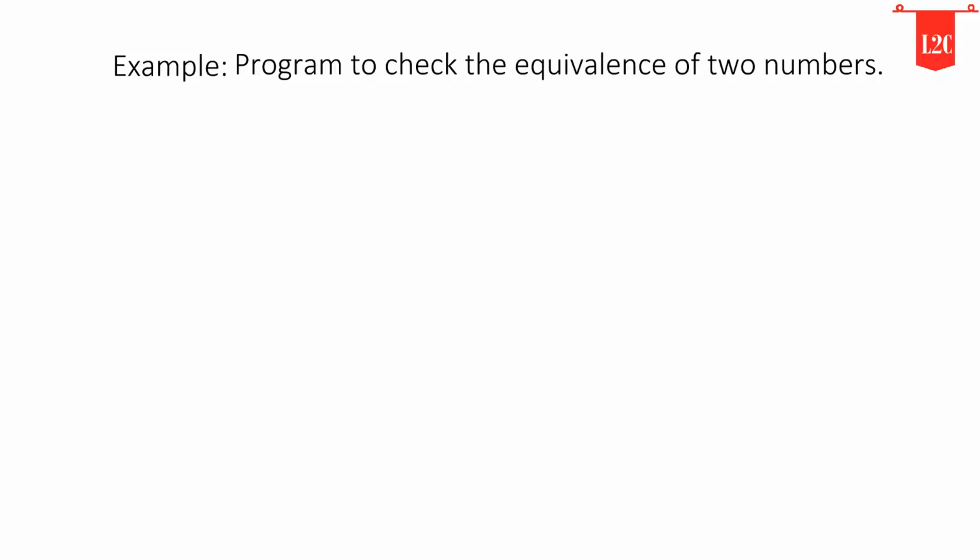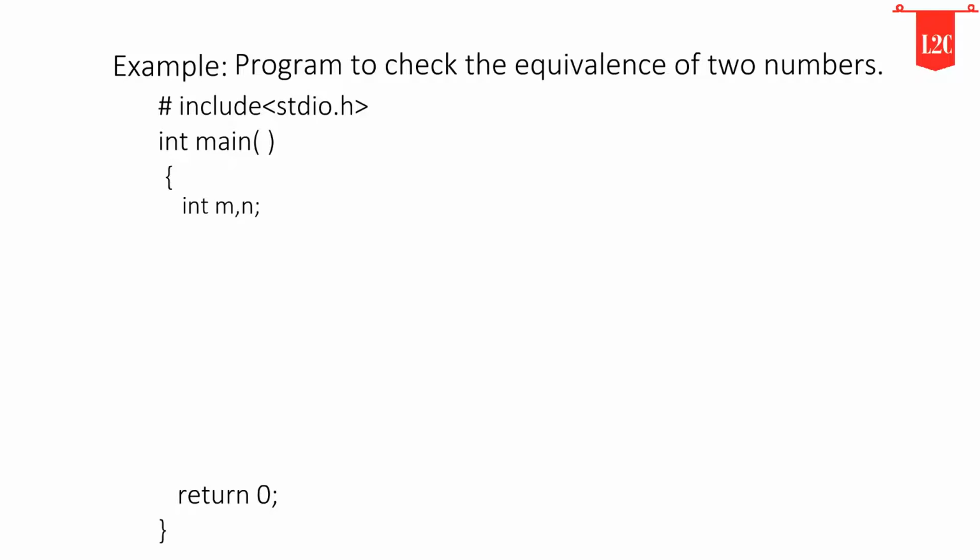Now we will write one program to better understand the simple if statement. Here we are writing a program to check the equivalence of two numbers. #include <stdio.h>, int main function, opening curly bracket, return 0, closing curly bracket. These are the basic lines of code. Almost every C program has these lines of code. Now we declare two variables for storing two numbers as int m, n.